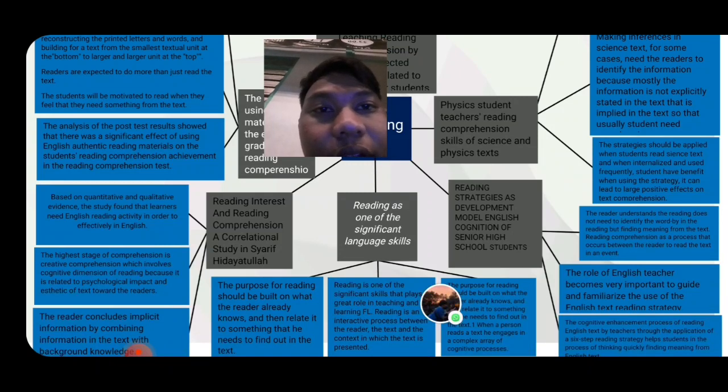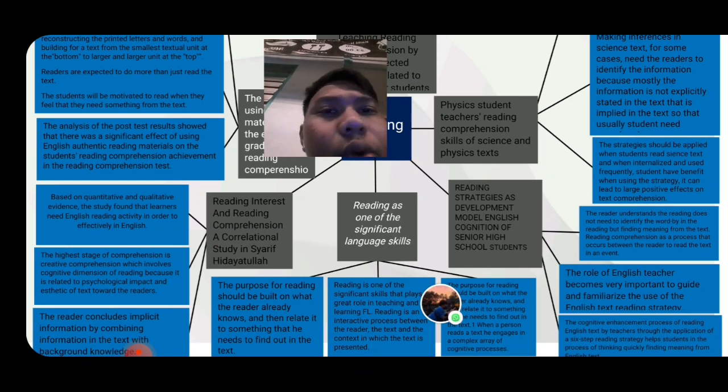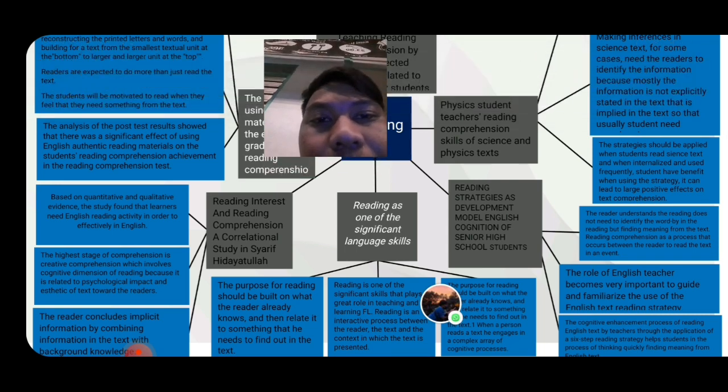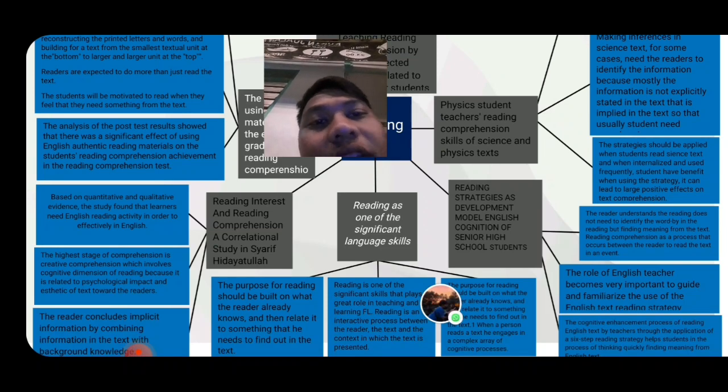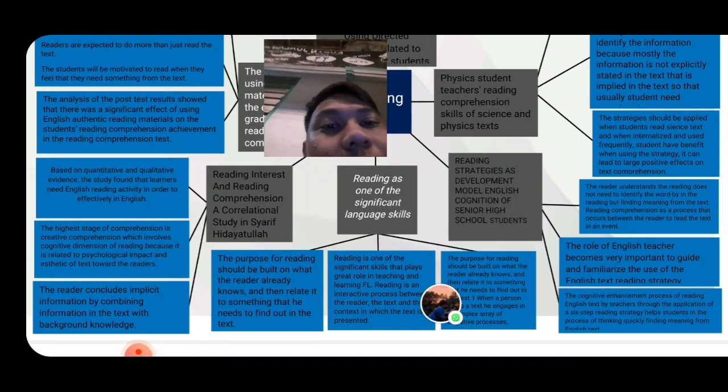First, based on quantitative and qualitative evidence, the study found that learners need English reading activity in order to read effectively in English. Second, the highest stage of comprehension is creative comprehension, which involves the cognitive dimension of reading because it is related to psychological impact and aesthetics of text toward the readers. And the third is the reader concludes implicit information by combining information in the text with background knowledge.